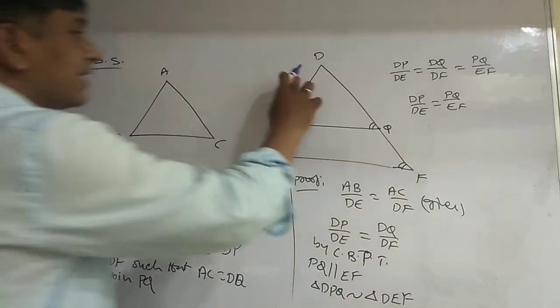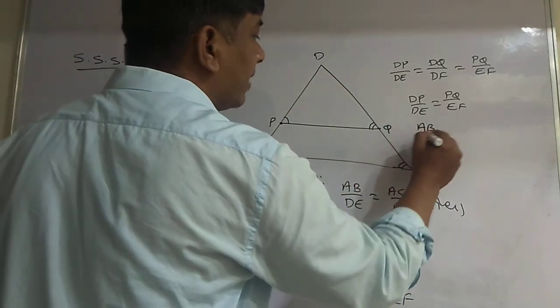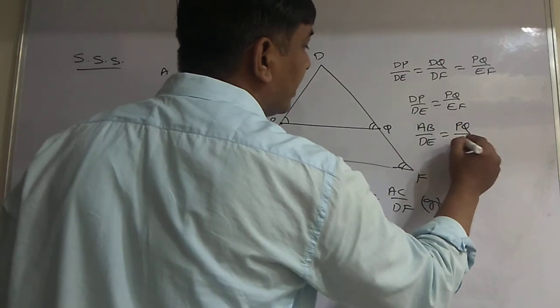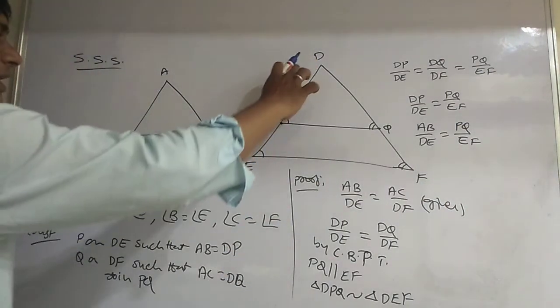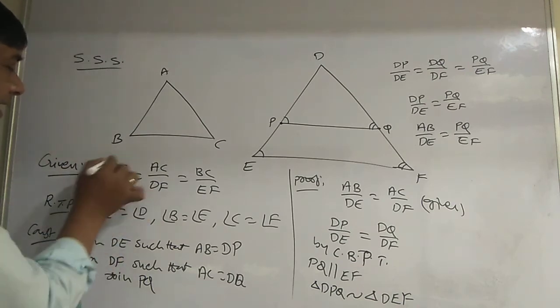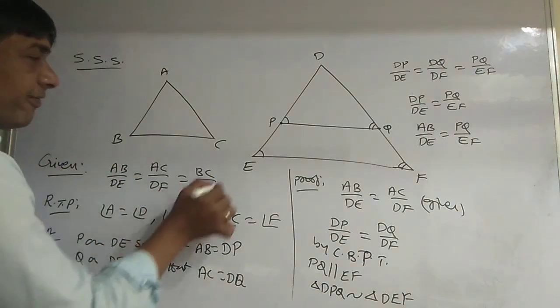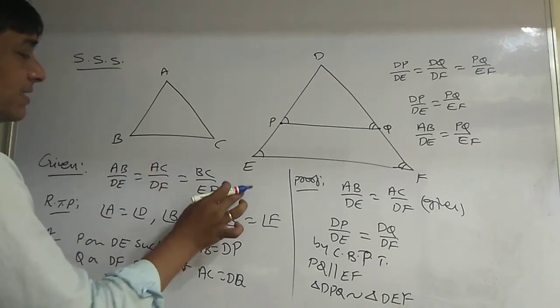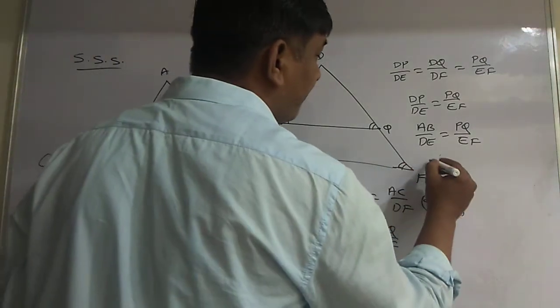Now DP is nothing but AB, by my construction. So DP by DE is equal to AB by DE, which is equal to PQ by EF. But already, given, AB by DE can be written as BC by EF.